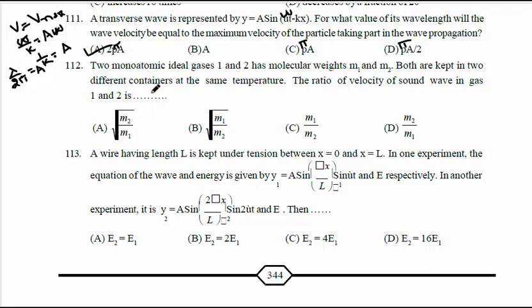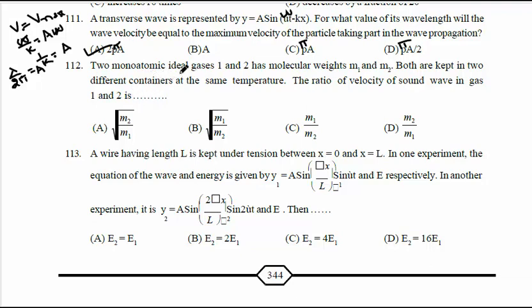Okay, so next I got, see here, 1 by k is A. 1 by k means lambda by 2 pi, because k equal to 2 pi by lambda. So 1 by k reciprocal is lambda by 2 pi. It is equal to A. So lambda becomes 2 pi A. Okay, next question. Question number 112.